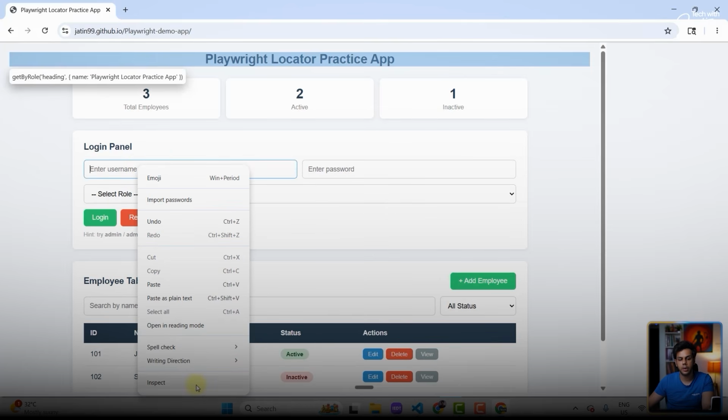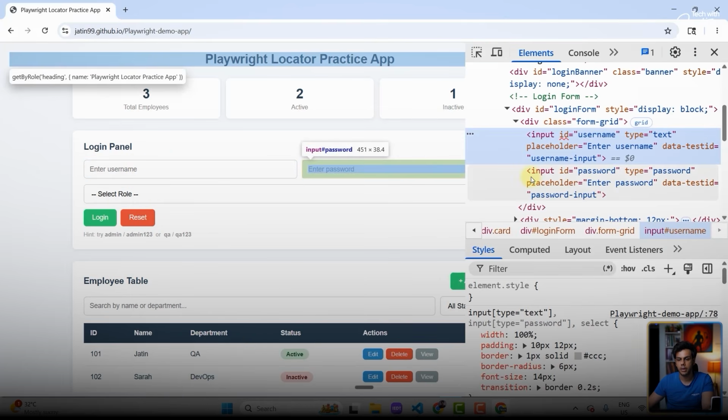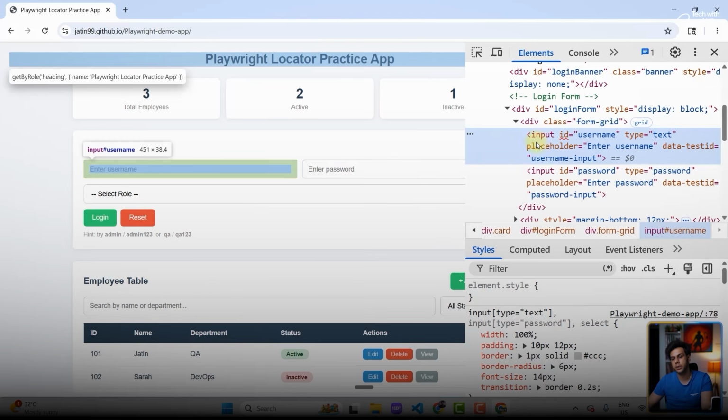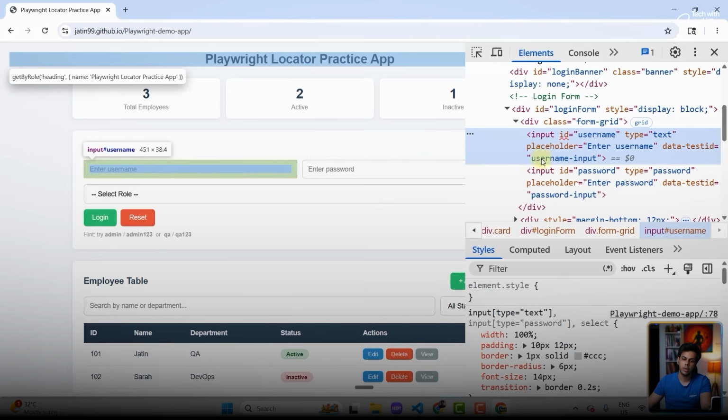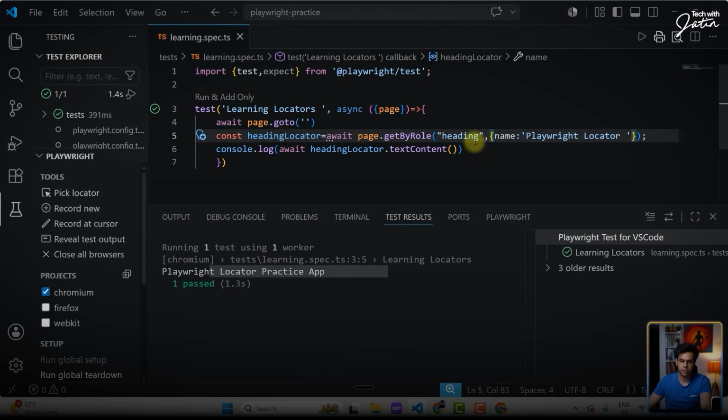I'm going to right click over here and click on inspect. And over here, we have this input, ID username, type is text, placeholder is enter username. So what we will do is first work with the placeholder. We have the getByPlaceholder method, right? That is what we will be using.